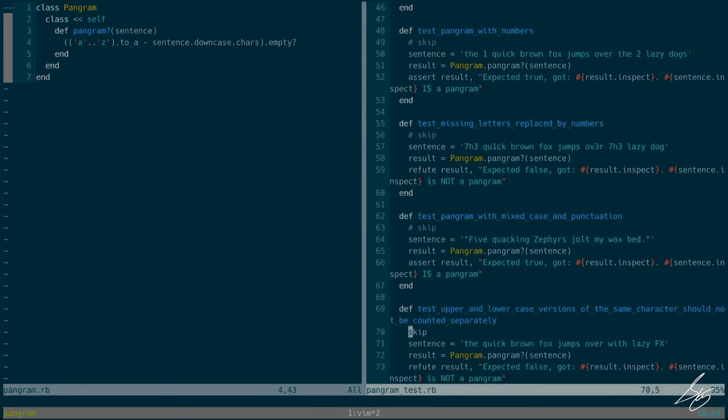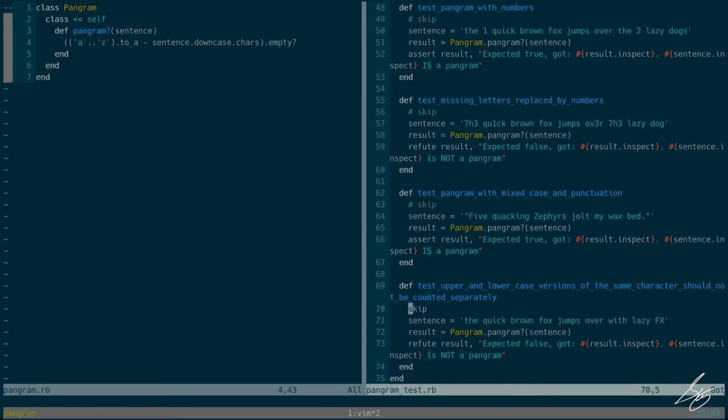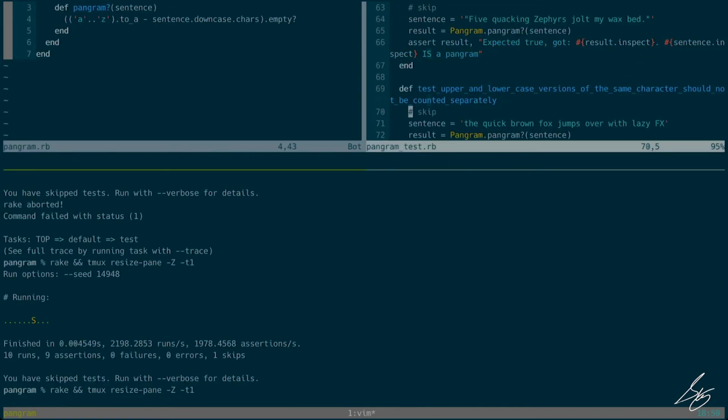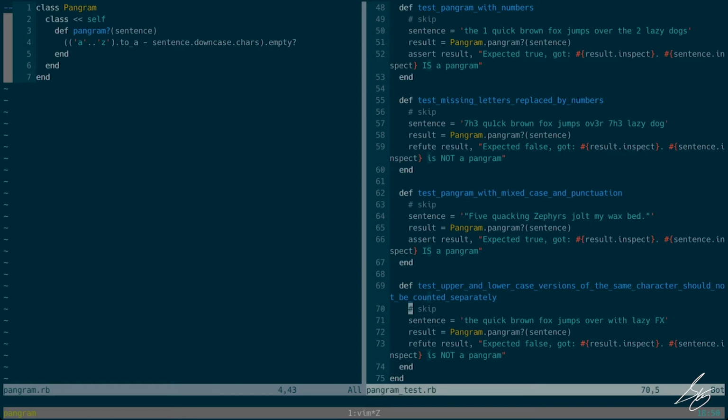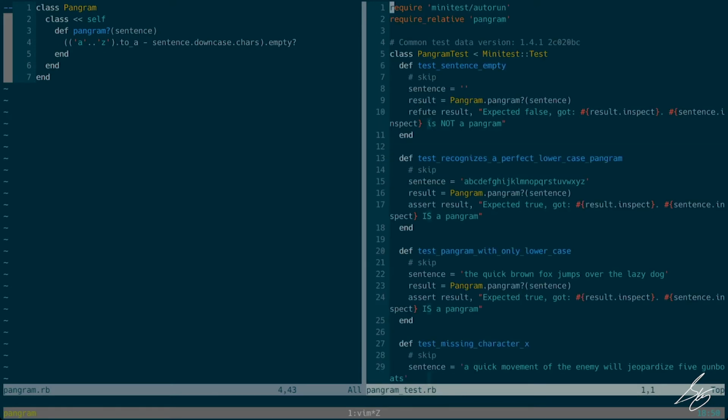Okay, test upper and lowercase versions of the same character should not be counted separately. This could be a problem if we were doing the first thing I mentioned, the first solution where we simply maintained a count of every letter and then just checked, do we have 26? Because lowercase and uppercase letters are actually different characters. That would really complicate that solution. But my solution here doesn't rely on that. And so we have all the tests passing.